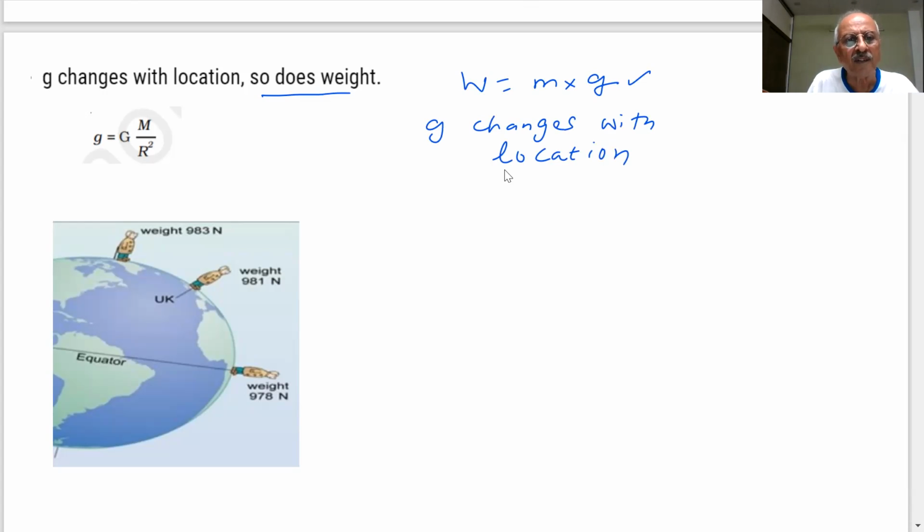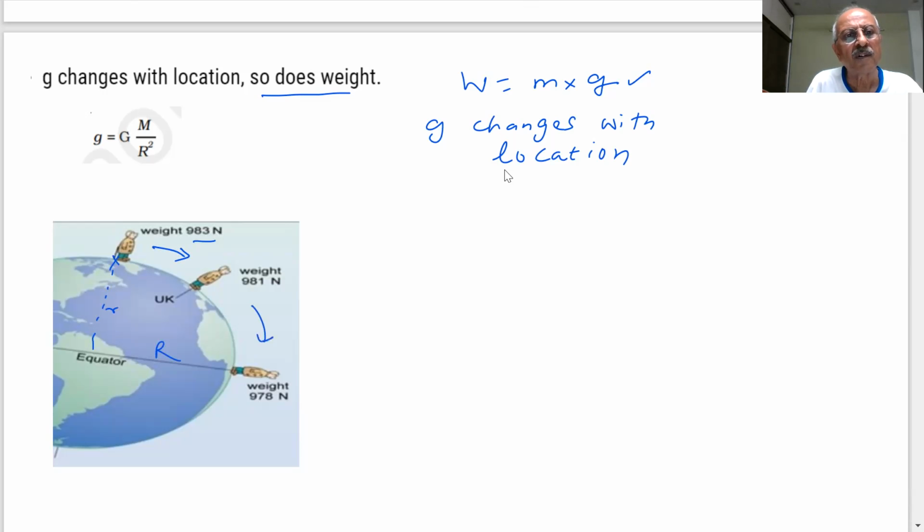See, this is your Earth. You see the weight here is 983 newtons. And as you are traveling from the pole, this radius is small, this radius is bigger. As you are traveling toward this direction, is the weight increasing or decreasing?